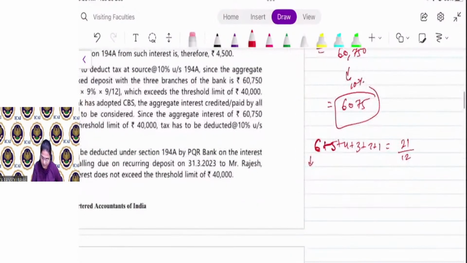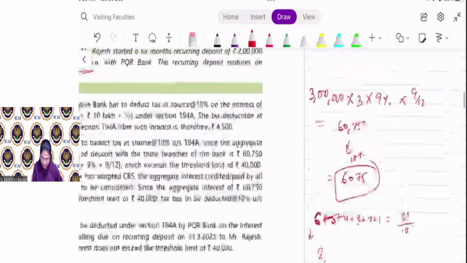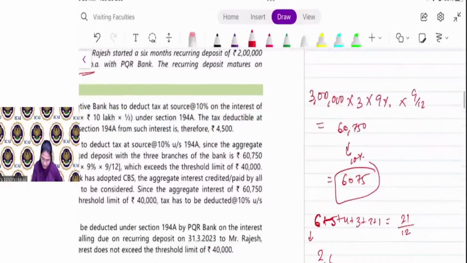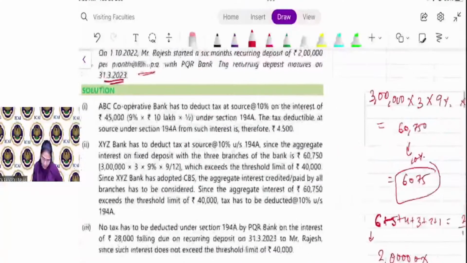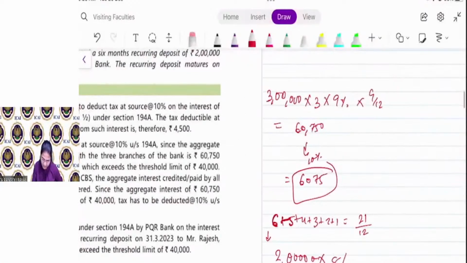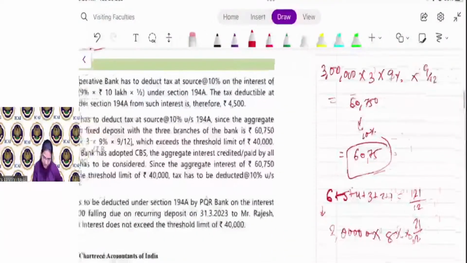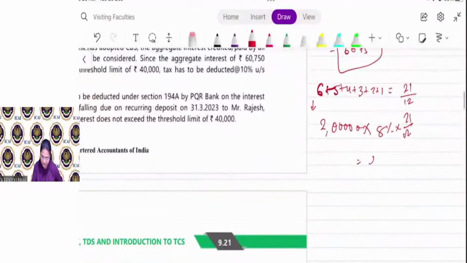So this concept is learned by you in 11th, 12th standard. 2 lakh rupees is the deposit amount, 8% is the rate of interest and 21 by 12. It comes to 28,000.